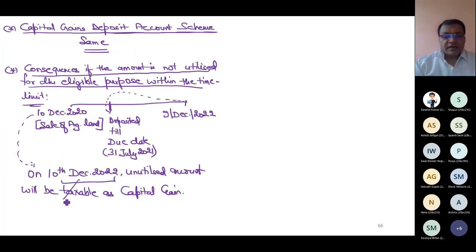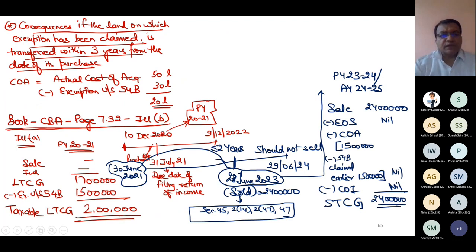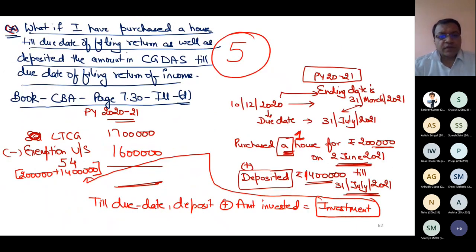And this date lies in the year in which the time limit of 2 years expires. This is my entire section 54B. Same thing, just like section 54. The only thing which has changed is that in 54 there was something like 2 residential houses, so in 54B there is no need to discuss that point.